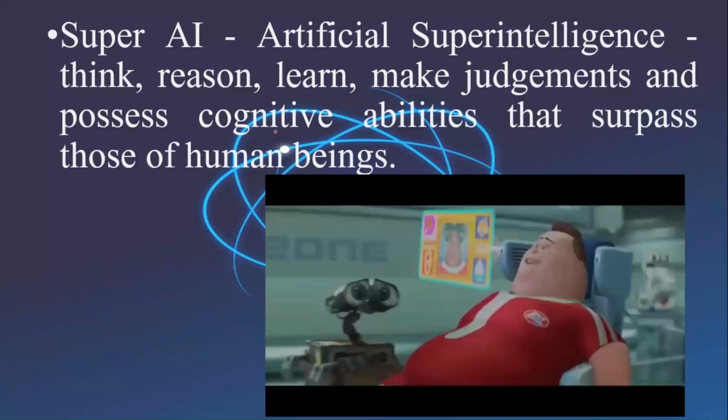Okay, then we are going to see super AI. Here, the artificial intelligence thinks, reasons, learns, makes judgments, and has cognitive abilities that surpass human beings. You can see that this human being is traveling with the help of machines, and we are communicating with the help of augmented reality and virtual reality.